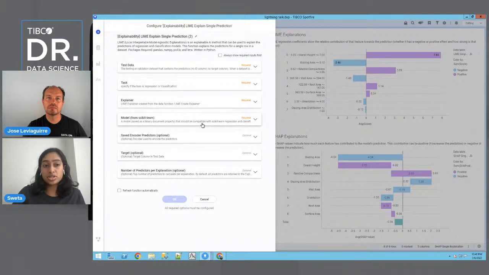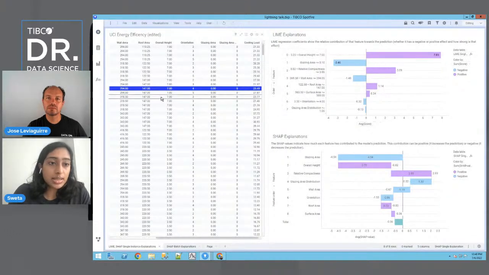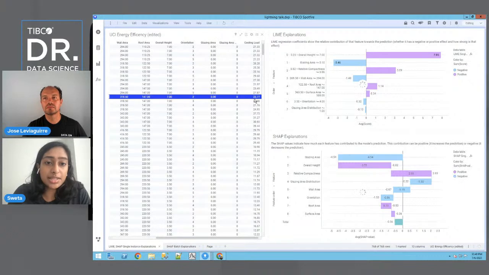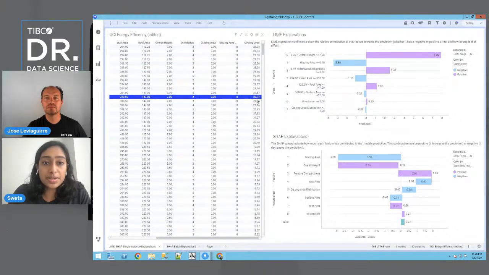You saw that the previous data function took in the training data, and this one has to take in the model. And using that, if you select any one instance from the testing data, you're going to see that the LIME explanations are now explaining this prediction. So we have this one instance from our testing data where it predicted that the cooling load is 23.77. And now LIME has just updated to explain that prediction.